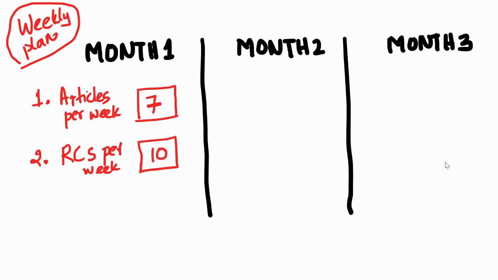In the first month, every week, can we do 7 articles per week? Yes, we will do 7 articles per week. Can we start by solving 10 RCs per week? Because we're going to go back to the passage and redo the whole thing. We're going to learn. Don't simply do some 20 passages every single day. The only way to learn is if you redo the passage and understand from the passage. Not just quantity, quality is also very important. Redo the whole thing and learn.